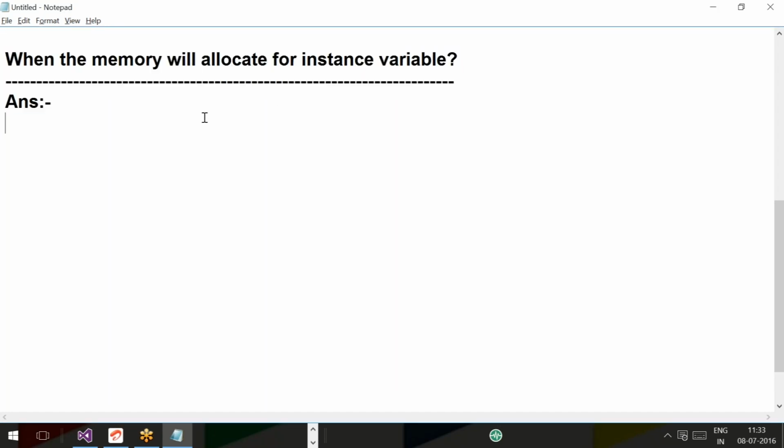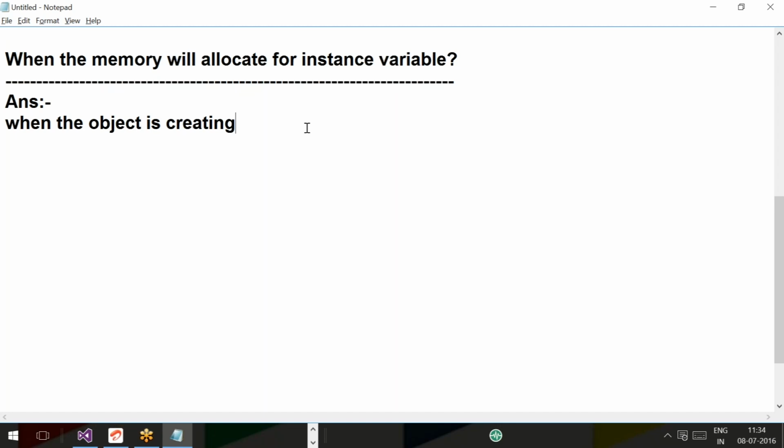When the object is created, instantiated. So when will the memory be allocated for an instance variable? When the object is being created.